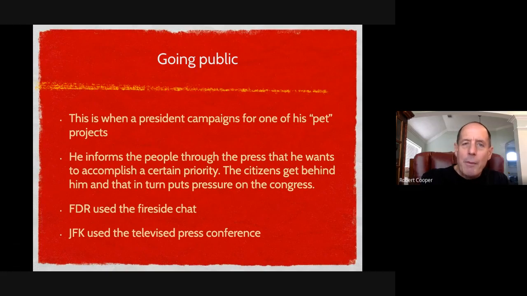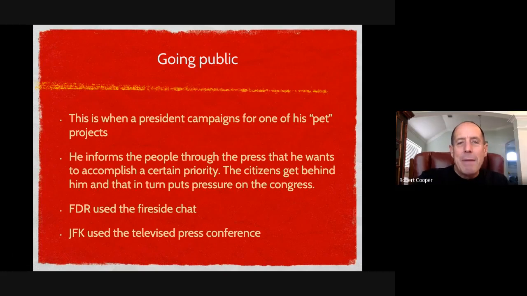So again, Barack Obama wanted to change healthcare. Donald Trump wanted to cut down on illegal immigration through building a wall, as two examples. The way that FDR went to the public was he used fireside chats. JFK used a televised press conference. Donald Trump uses Twitter. This is how they go public. This is how they get their ideas to the people.